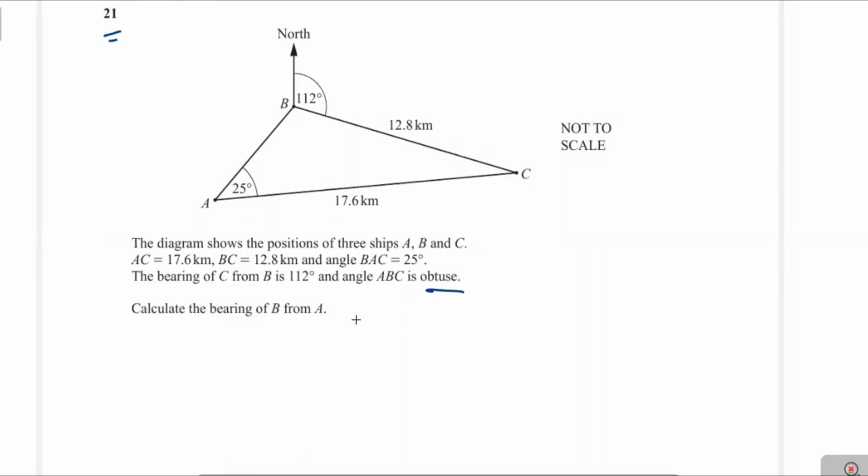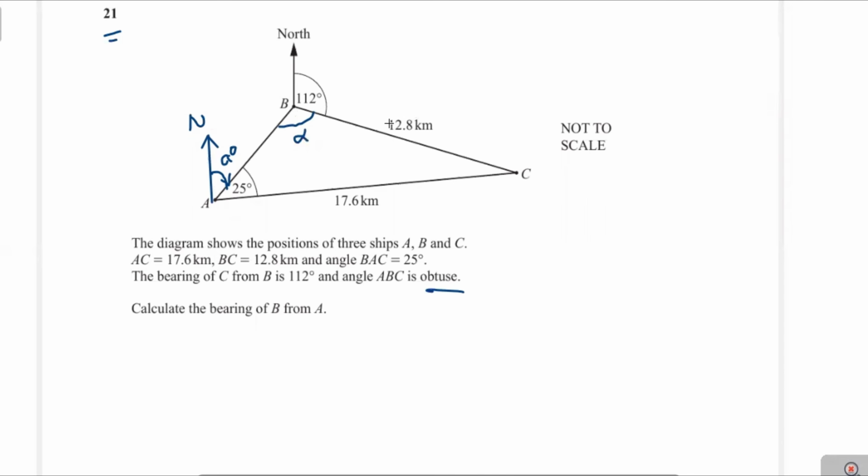Now suppose that this is the north, and the angle from the north towards B, we name it as angle A degree, and this angle is the bearing of B from A. Firstly we find the angle ABC. We suppose that this angle is alpha. We can find it by using the sine rule.